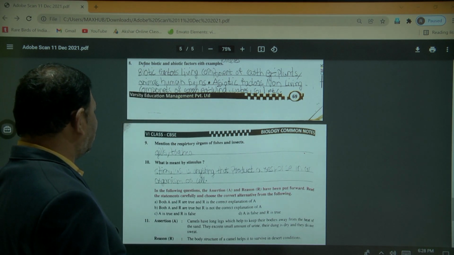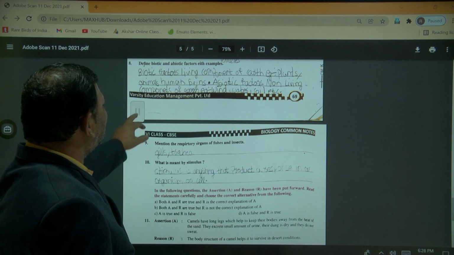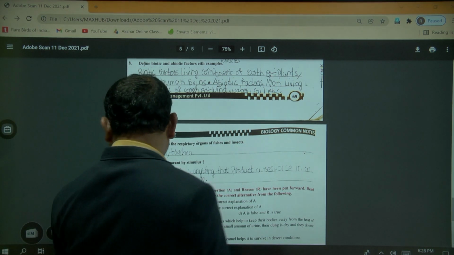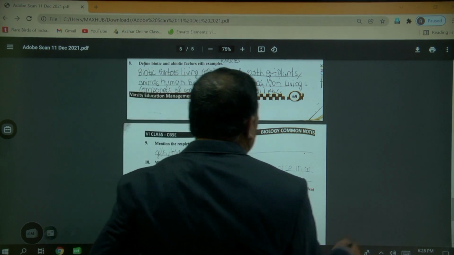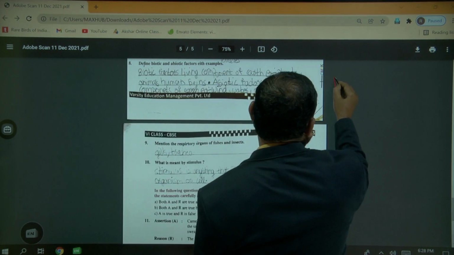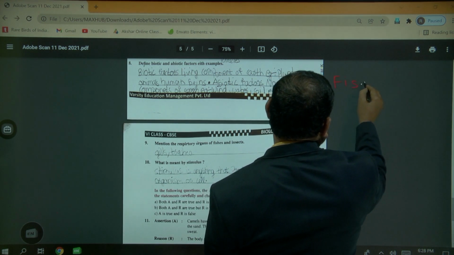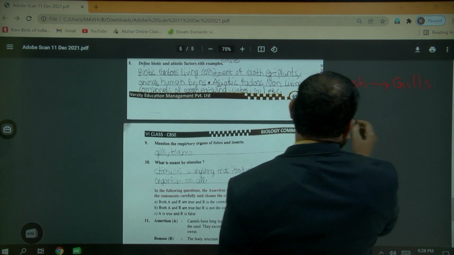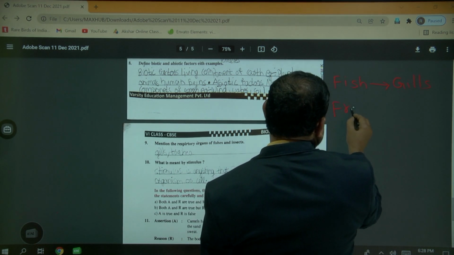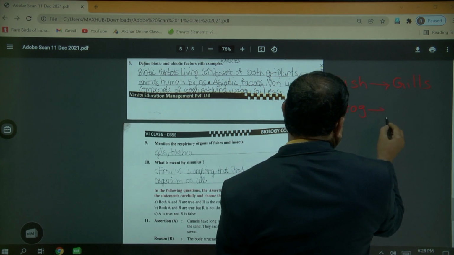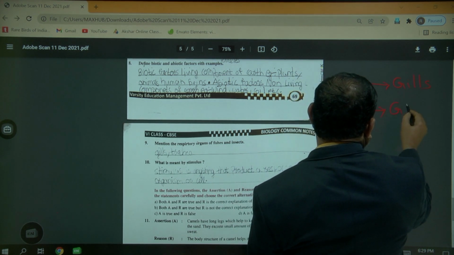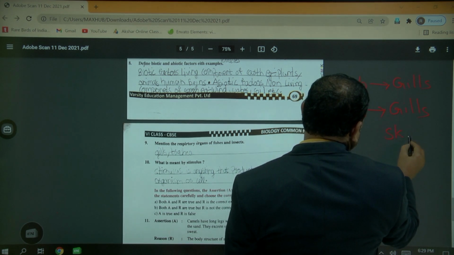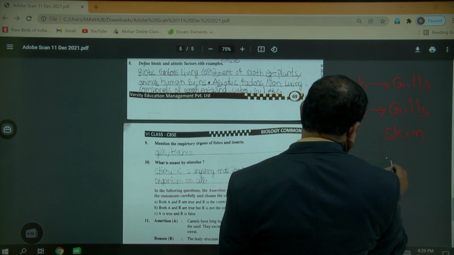And mention the respiratory organ, fishes and gills. Okay, in the fishes, the main important respiratory organ is the gills. Okay, frog. In the frog, the main important respiratory organ at the tadpole time is generally gills. Sometimes it may be skin. Sometimes it may be lungs.